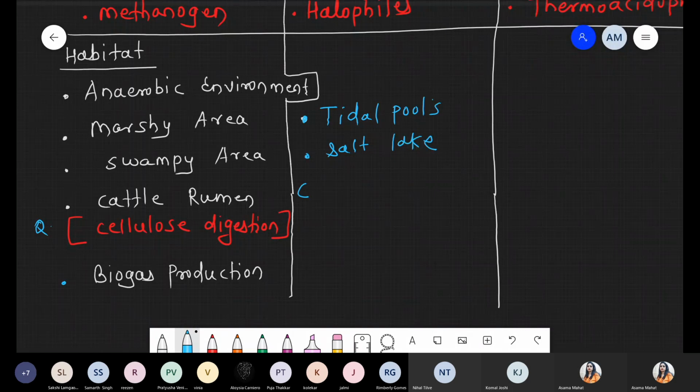And if I want to introduce what is the concentration of that NaCl, it should have 25 to 30% NaCl concentration. देखो कितना ज्यादा concentration है, means you know that percentage sign means in 100 ml you can add 25 gram or 30 gram of NaCl. So that is called 25 to 30% concentration of NaCl of water. So just remember कितना ज्यादा concentration है. So some bacteria can even survive at high salt concentration. So such type of bacteria are called halophiles.